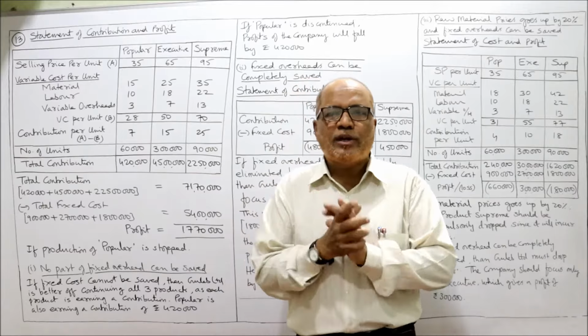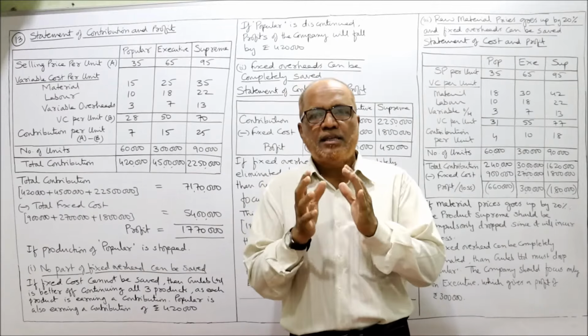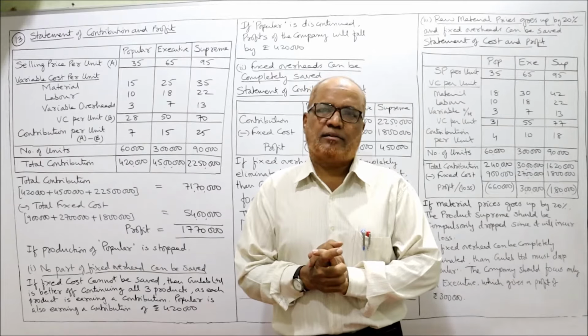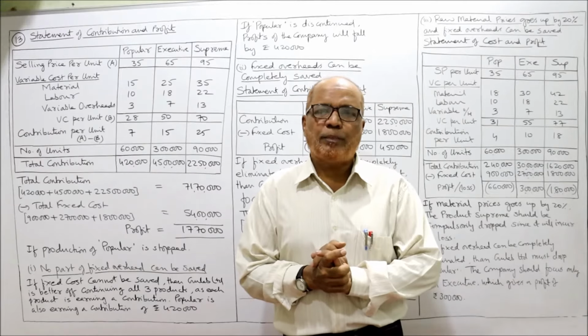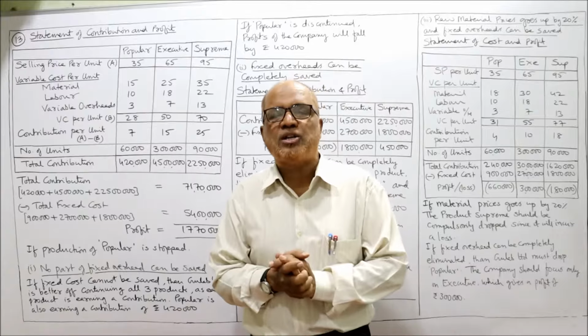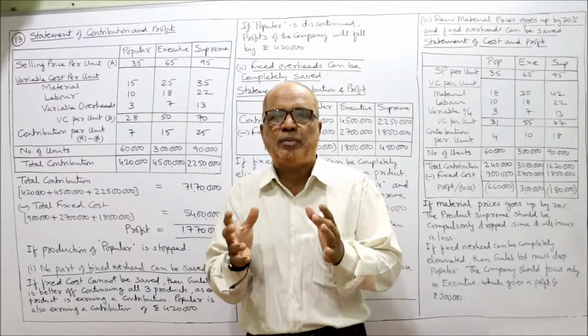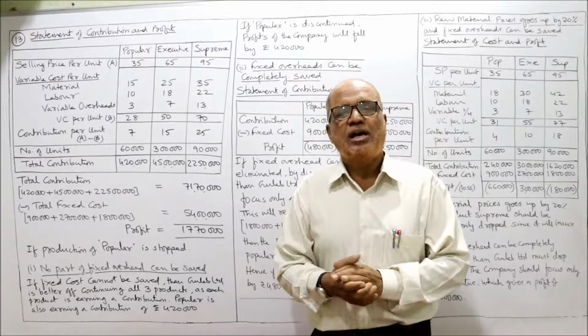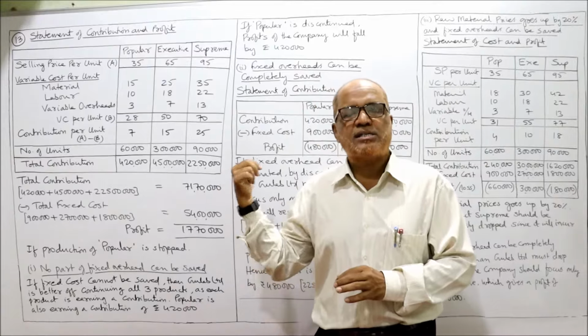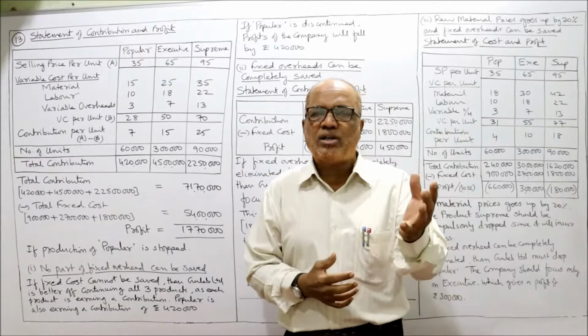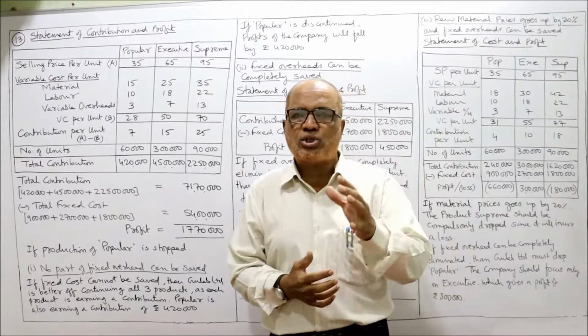Presently, the subject going on is managerial accounting. In this subject of managerial accounting, the topic right now we are in is decision making. Before this topic, I have completed the topic marginal costing. In marginal costing, I have explained how marginal costing will be helpful to management for taking decisions. And this topic, decision making, is concerned with how marginal costing will be helpful in solving the management problems.